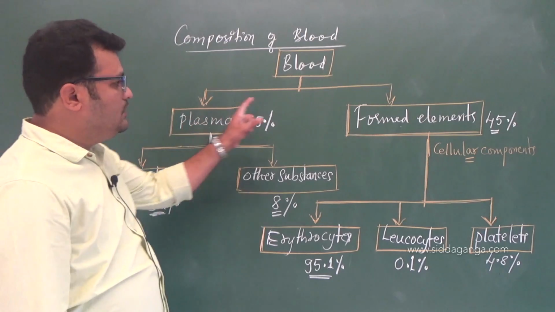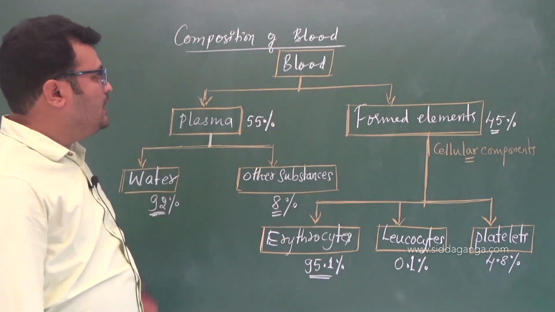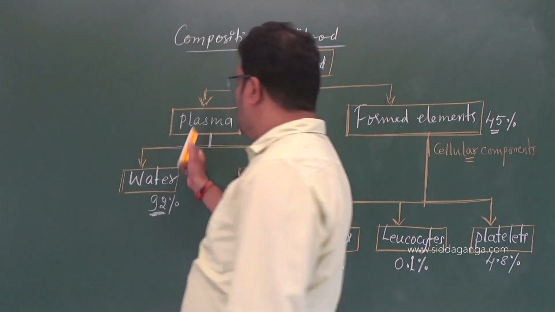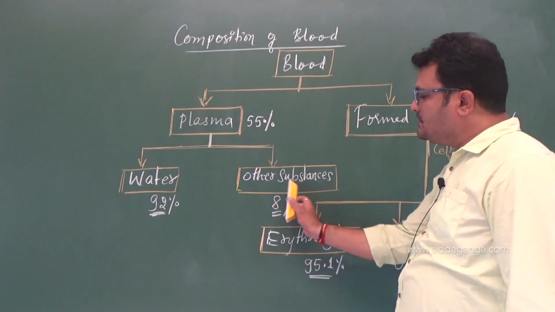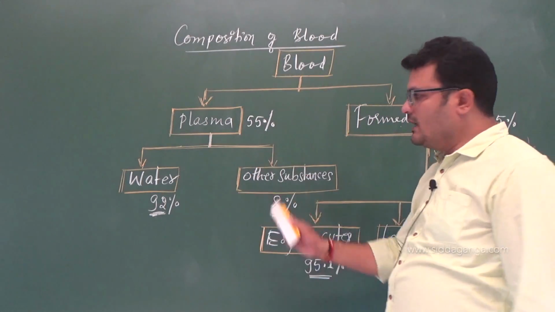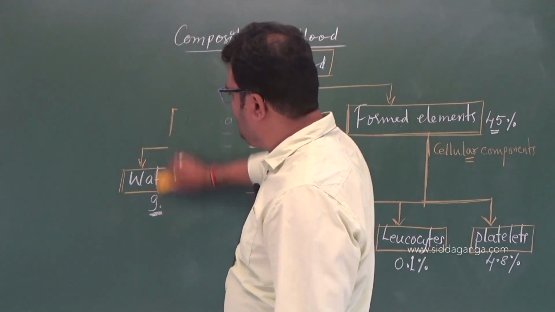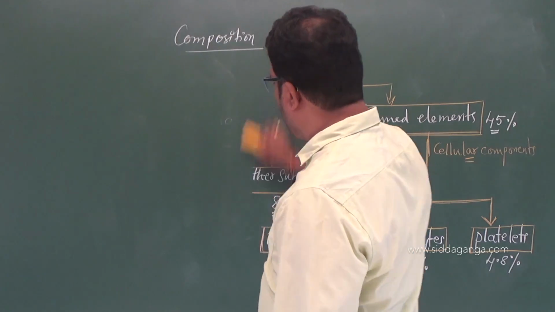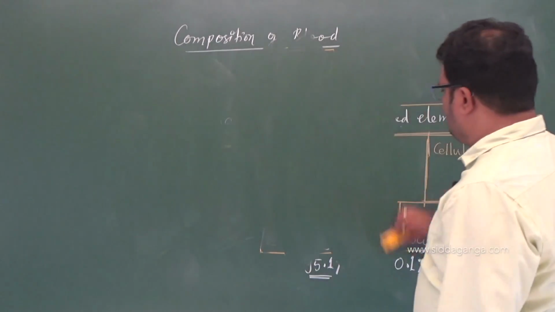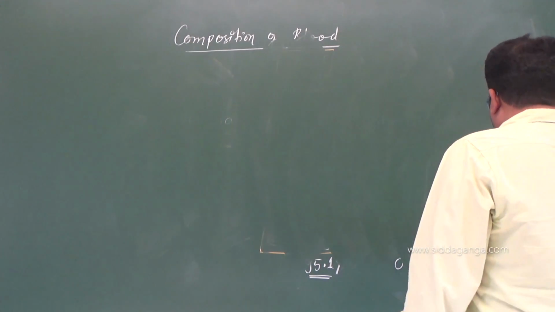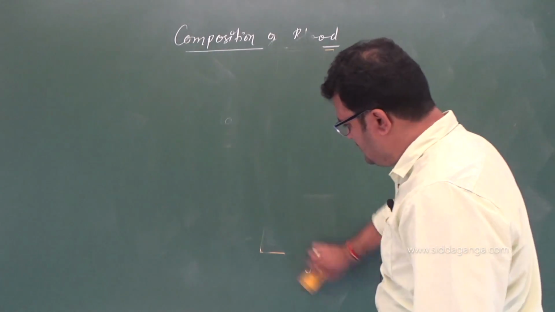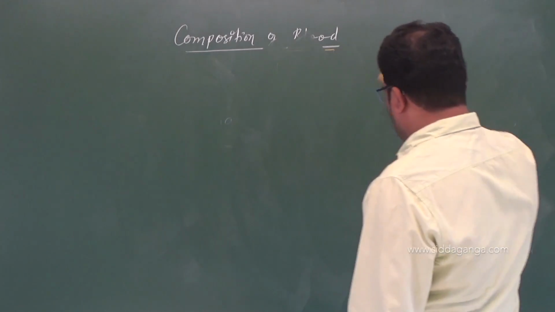So this is about one flow chart, right? And then next we will take other substances of the plasma. Okay, so I will give one more flow chart. You need to remember, very important, other substances. Put the heading: other substances of plasma.